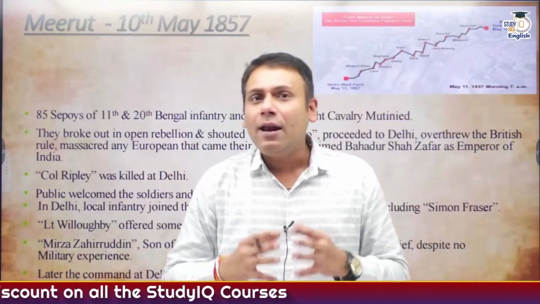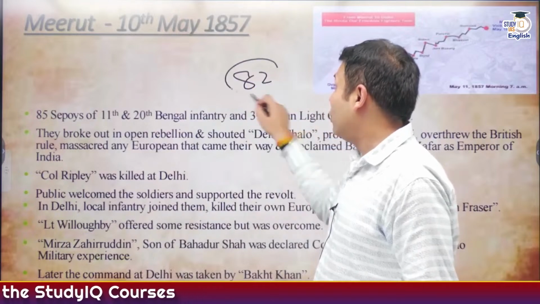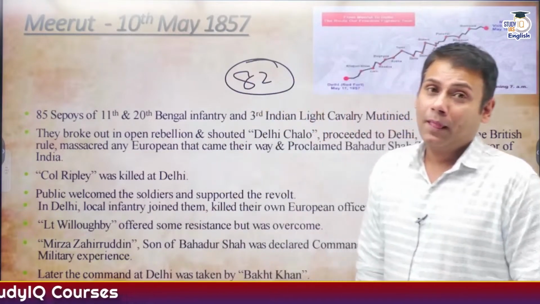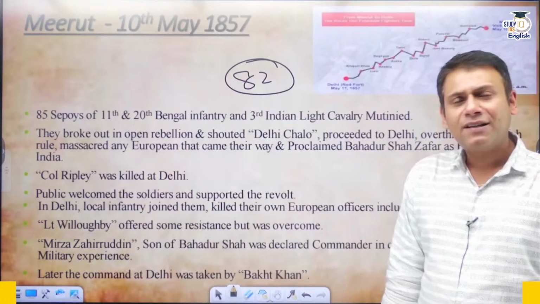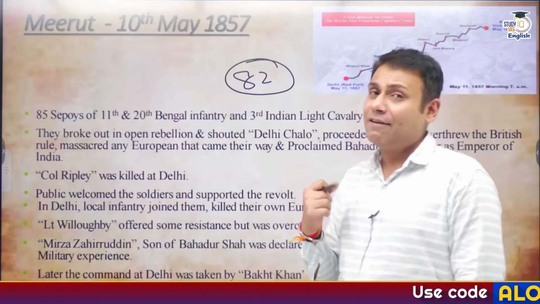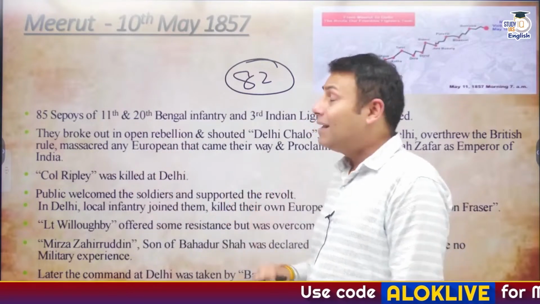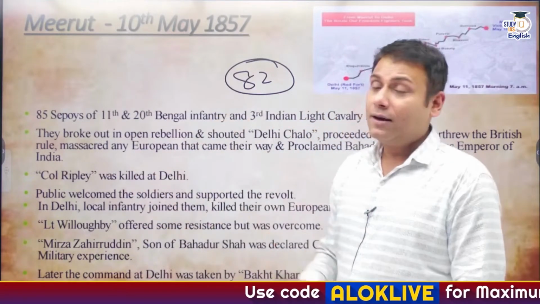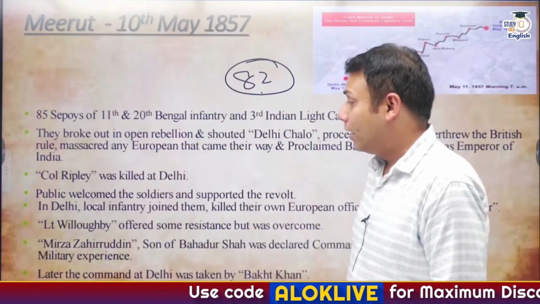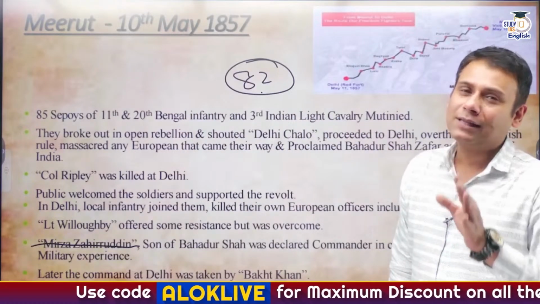And when they reached Delhi, Bahadur Shah Zafar was 82 years old by now. So Bahadur Shah Zafar said that he would be the face or representative of the Revolt of 1857. But since he had grown quite old, he wanted his son to be the representative. His son's name was Mirza Zahiruddin. But Mirza Zahiruddin was not that experienced a personality.